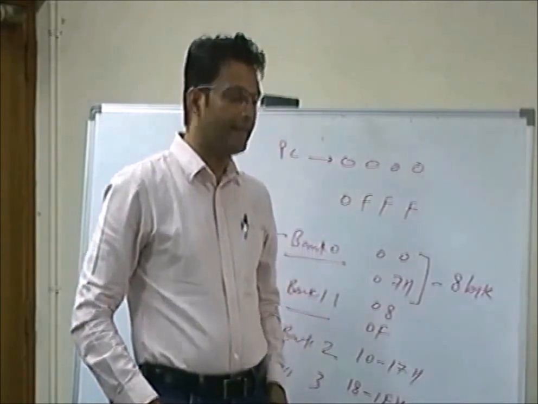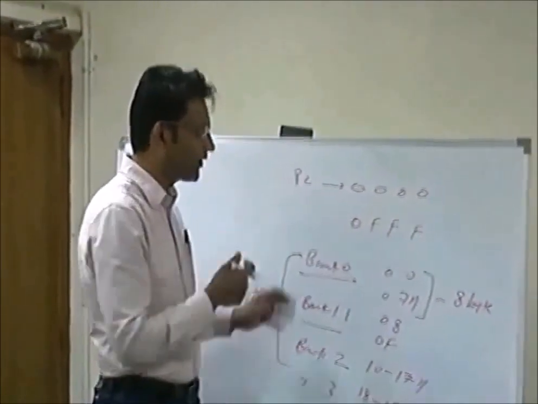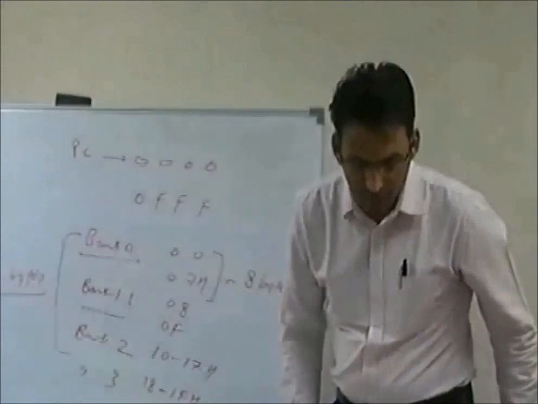So there are 4 banks, each bank is 8 bytes wide, and each bank consists of 8 registers, R0 to R7. So the 4 banks are 32 bytes wide. 00 to 1F is the bank area, and the selection of the bank depends upon the bits of the program status word, which are programmable. And 20 to 2F is the bit addressable area that we can use.